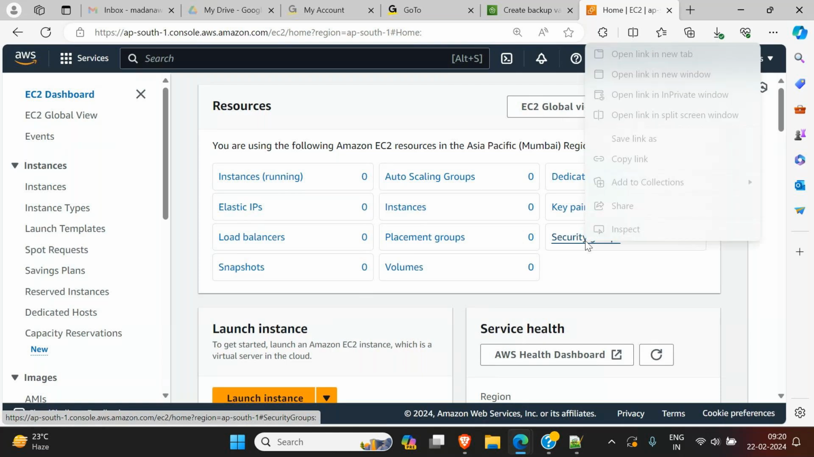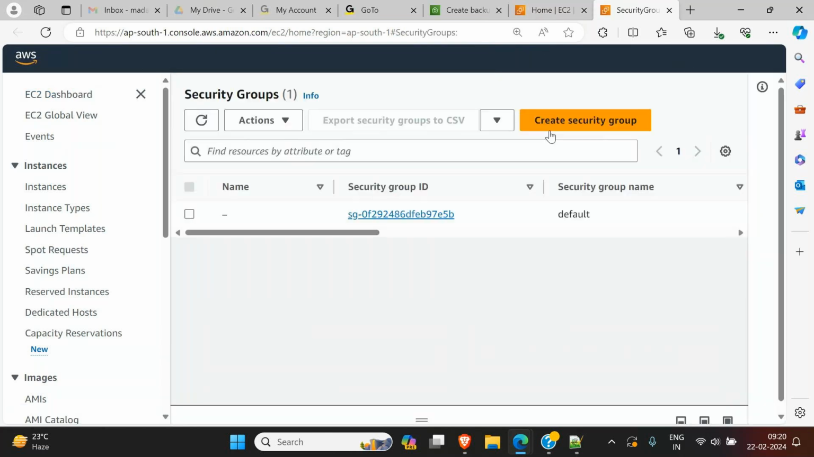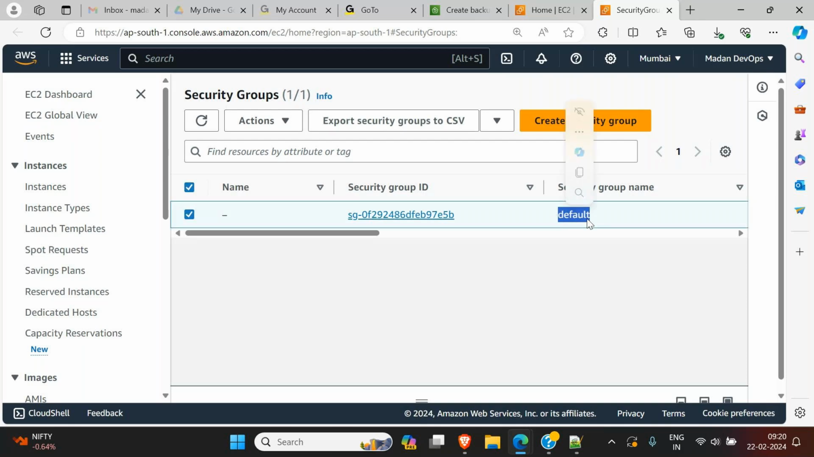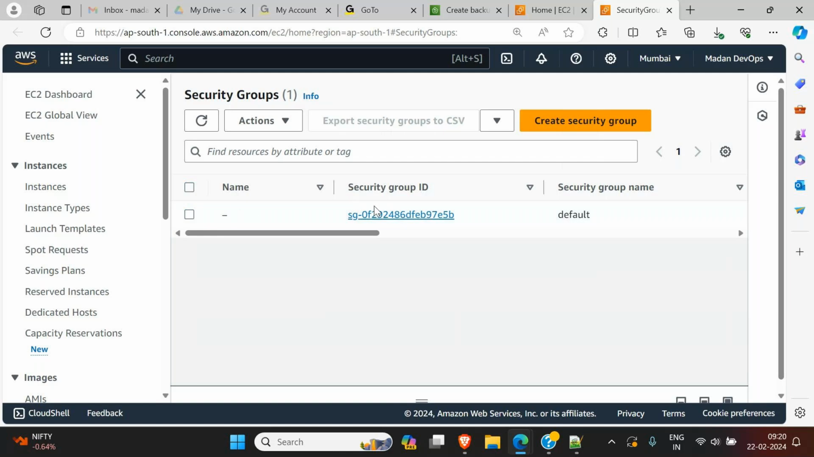Click on the security group, right click on it, open link in new tab, come here, and your security tab will be open. You have to select all the security groups except one, the default one. Remember, the default security group you should never delete. Delete every other security group. If you have already added more, delete them, clean them, and keep one default.